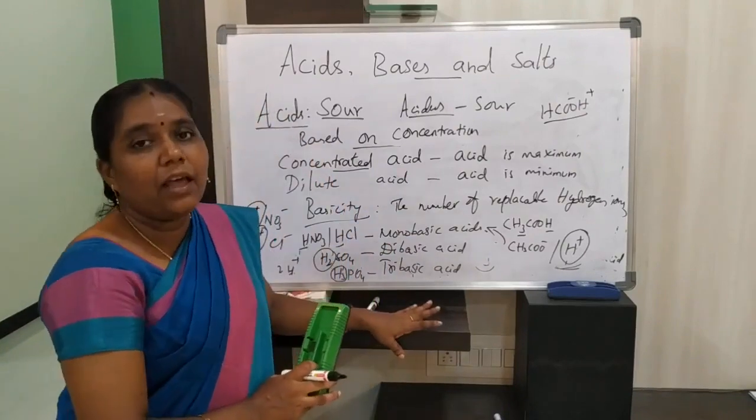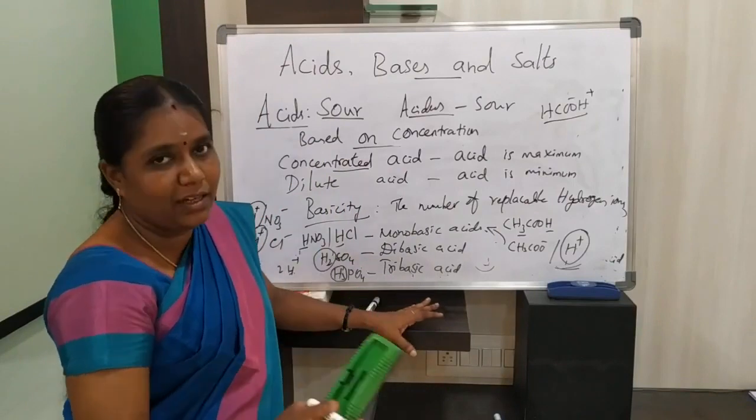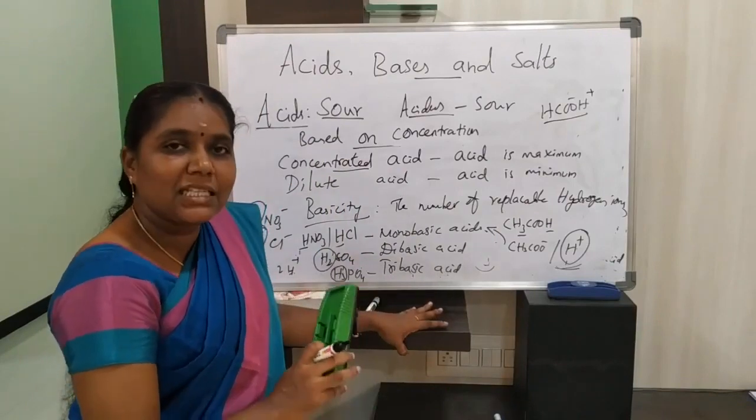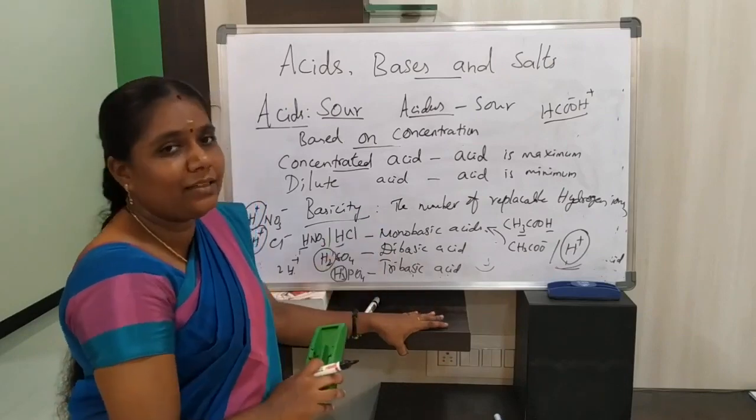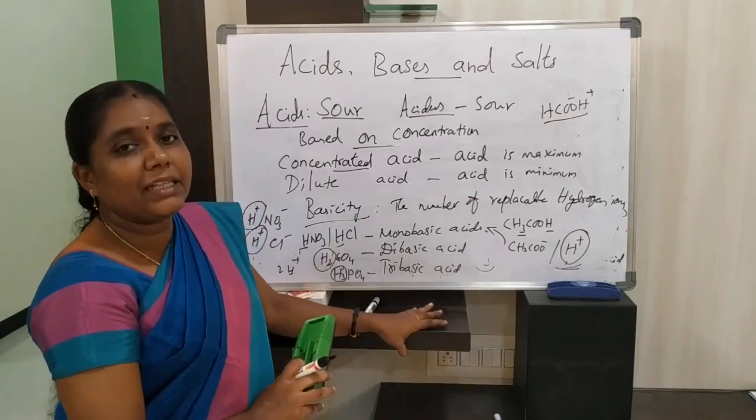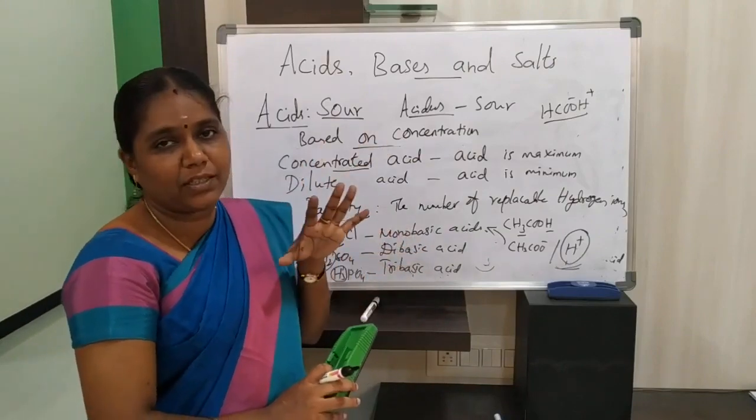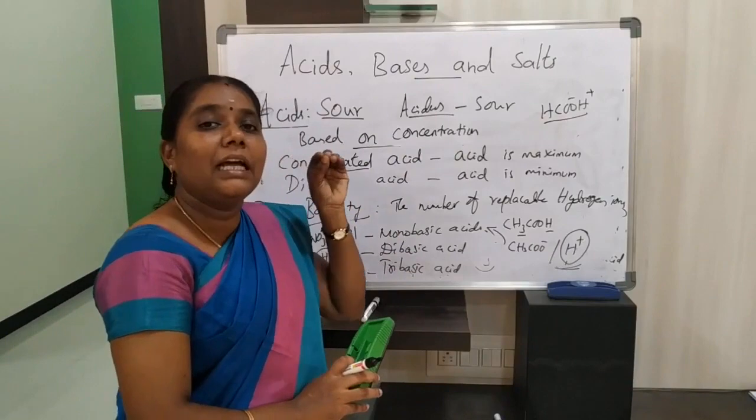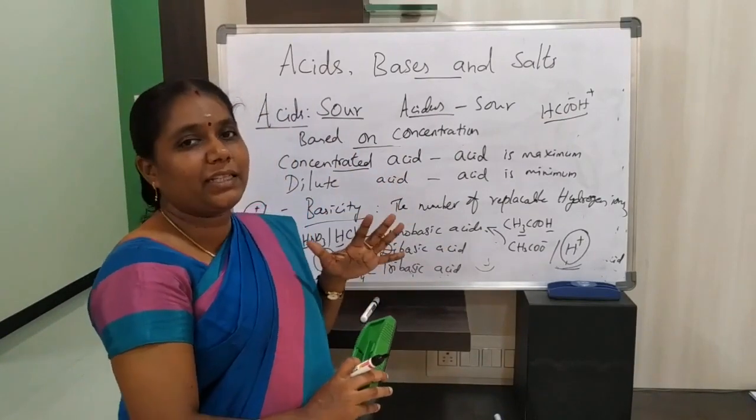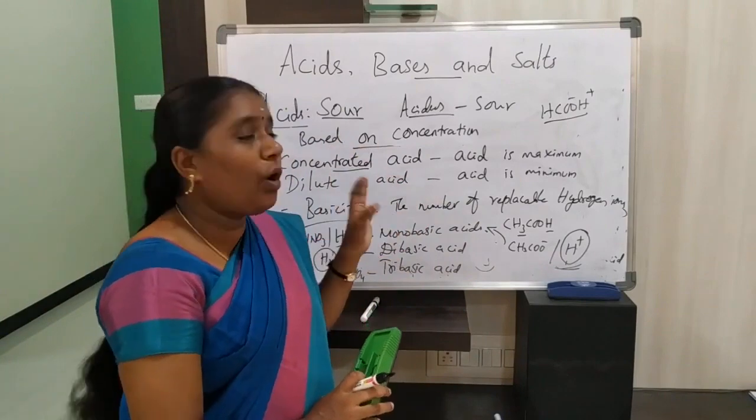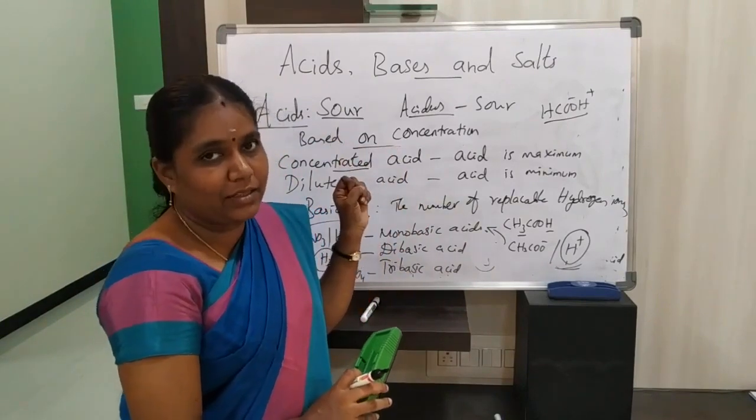Based on sources, acids can be classified into organic acids as well as inorganic acids. Organic acids are mainly obtained from plants and animals. Inorganic acids are obtained from rocks and minerals. Likewise, based on ionization, acids can be classified into strong and weak acids. What are strong acids? They are completely ionized in water. What are weak acids? They are partially ionized in water. Based on concentration, acids can be classified into concentrated acids and dilute acids.